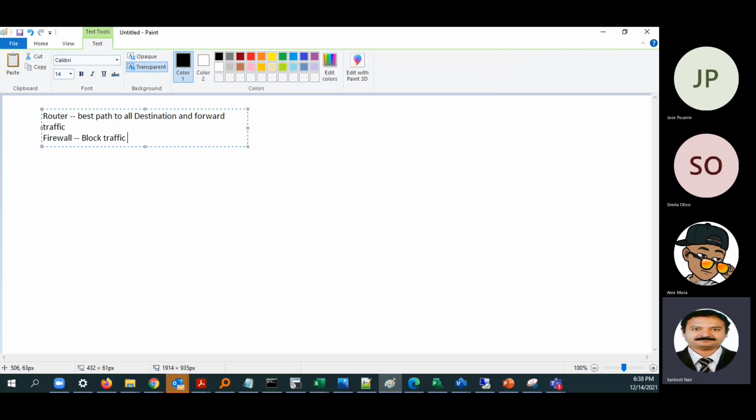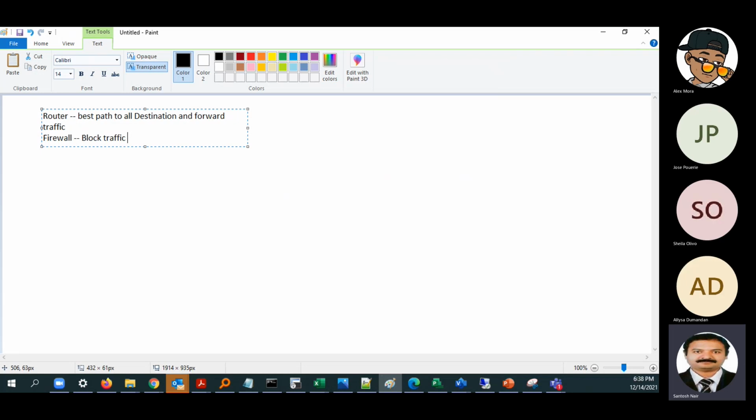Whereas a firewall is a device that will be there at our edge, and it will filter all the unwanted traffic, or to say it will just allow the traffic that we want. It will allow only the traffic that we want. So that is the basic difference between router and firewall.